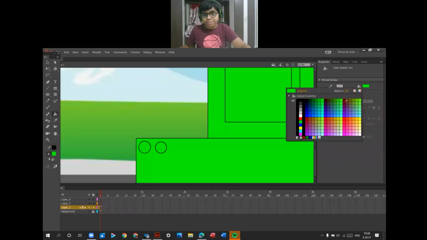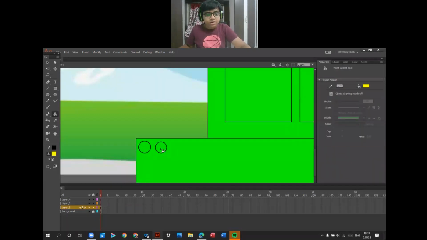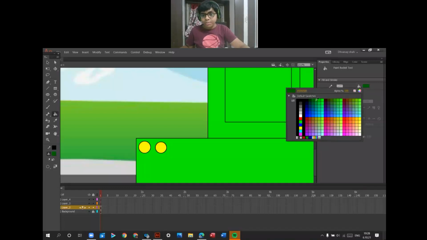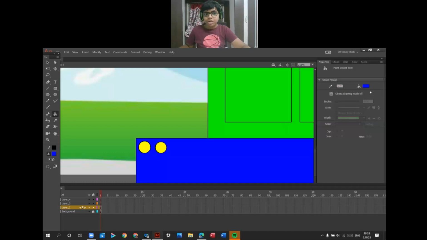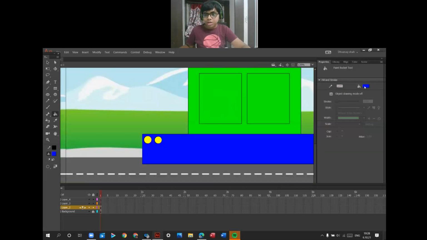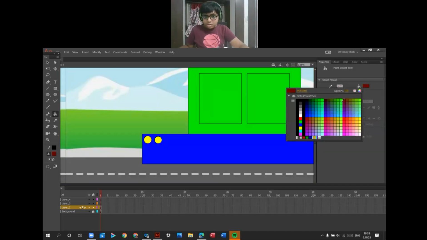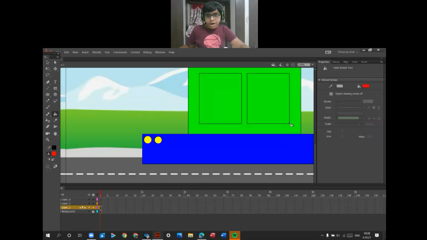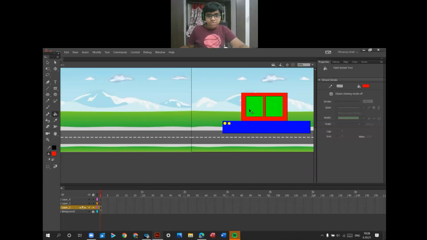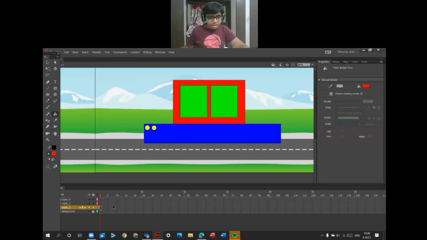Press K for the paint bucket tool and color the lights in yellow color. Color the bottom part in blue color. Color the top part in red color, and now this one is over in layer 2.